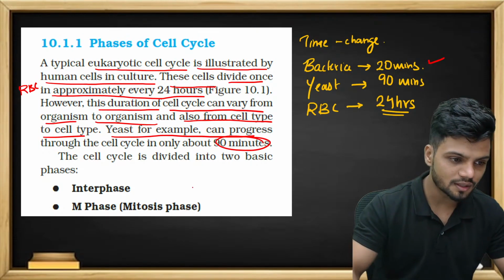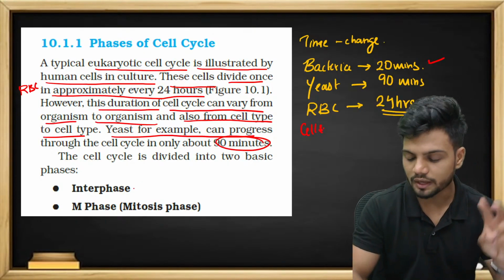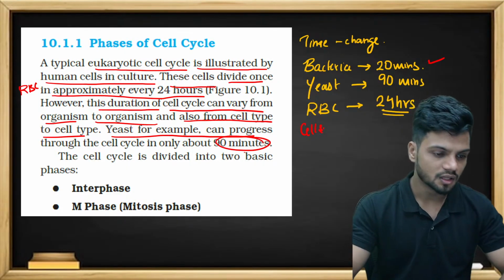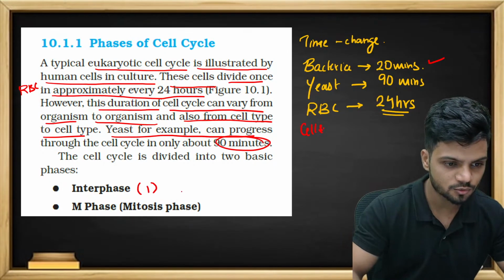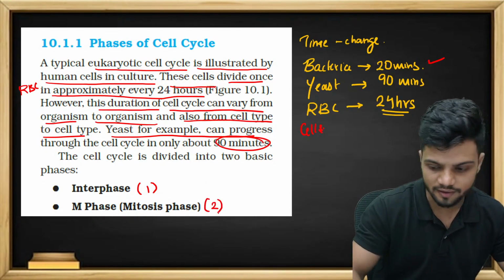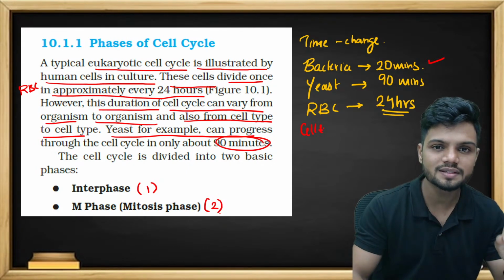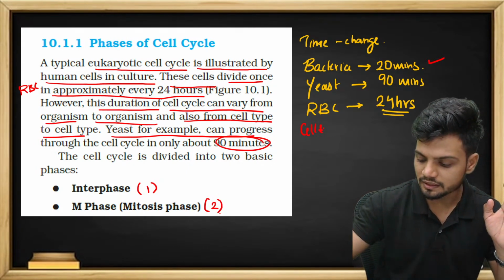Now, students, you need to understand the entire cell cycle. The entire cell cycle is broadly divided into two categories. The first one is called the interphase. The second one is called the M phase. Let me explain a very simple example: the difference between interphase and the M phase.